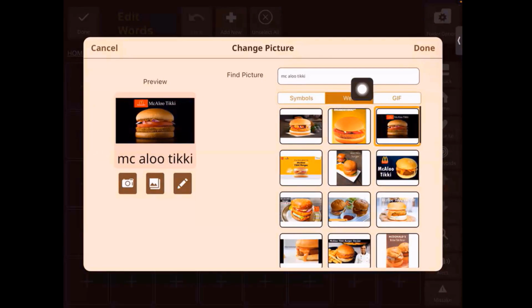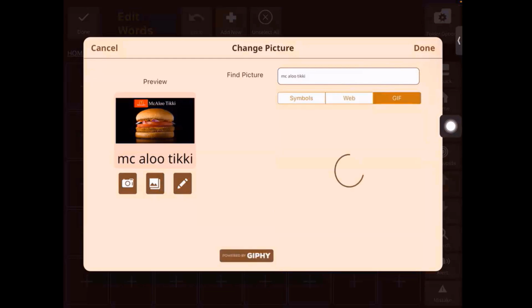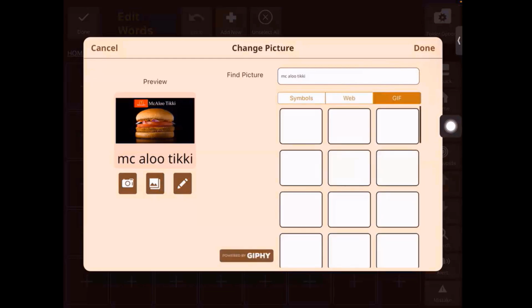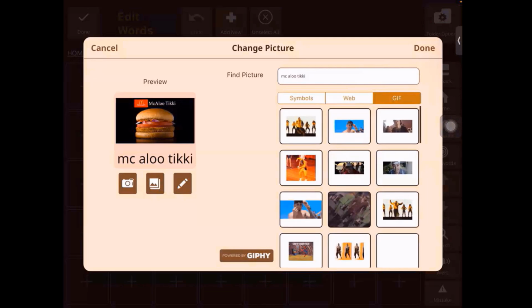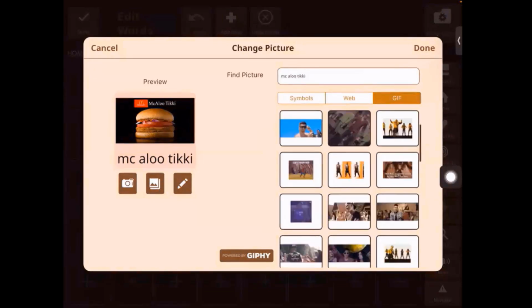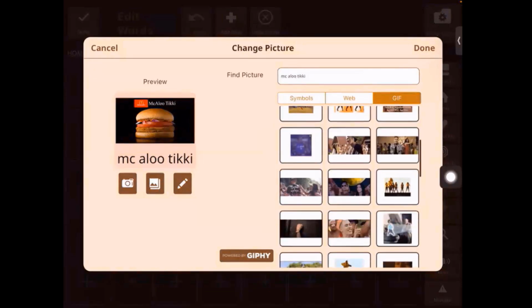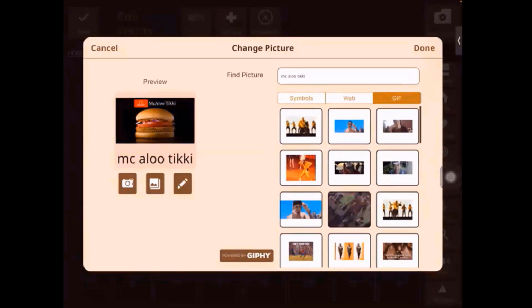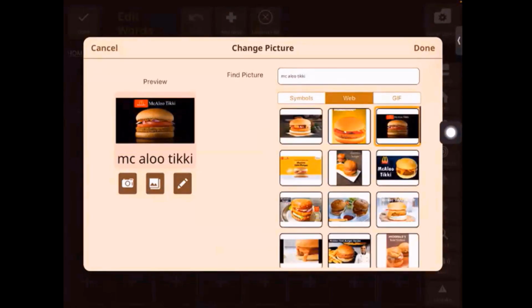Now, the third option that you have is GIF. I'm not sure if there will be a GIF available, but we'll just take a look so that you can see the feature, right? It will show you all of these GIFs like this. And again, same with the Google Images, you can scroll and see which one is applicable. I will show you a better example for the GIF. At the moment, we'll go back to the picture that we selected from the web.